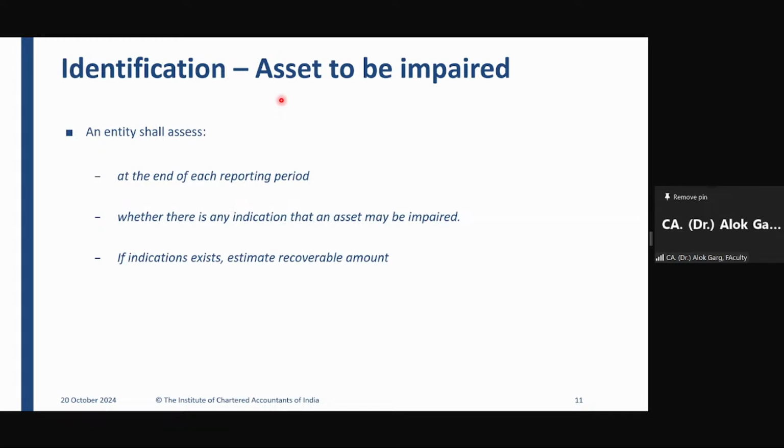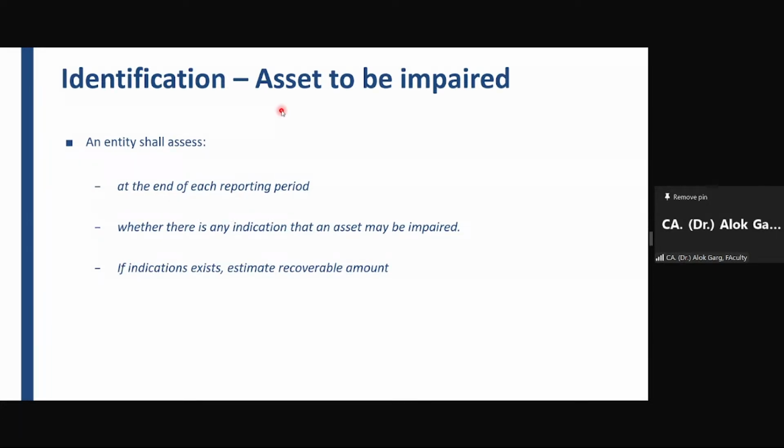So this could be technological outdatedness. There could be a change in the legal environment, like the government has announced the ban of diesel cars, right? Due to the ban of diesel cars, it becomes an indicator of impairment, and hence you are required to estimate the recoverable amount. Okay, right, friends?